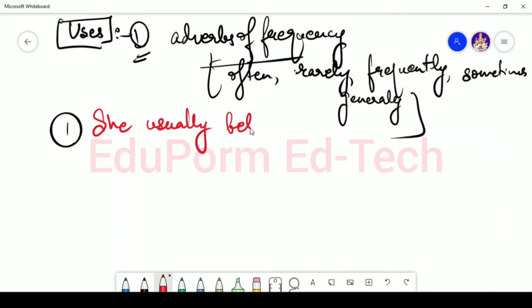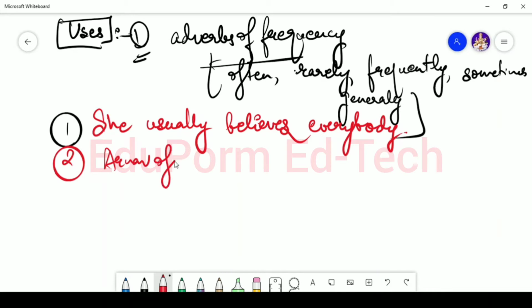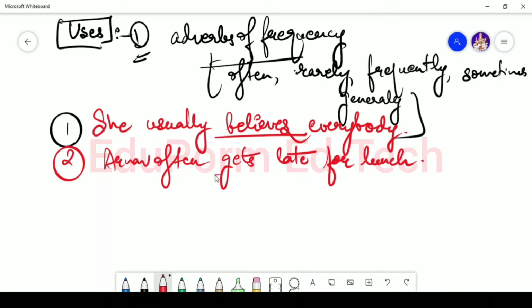For example, she usually believes everybody. Or if I'm saying that Arnav often gets late for lunch. So believes and gets both are written in the V5 form of verb.